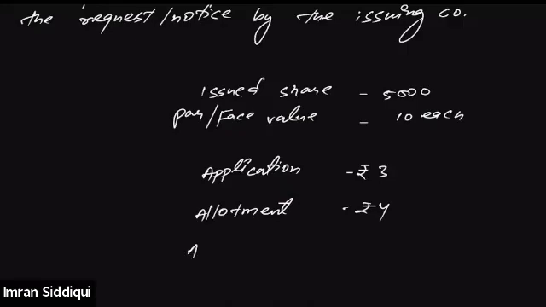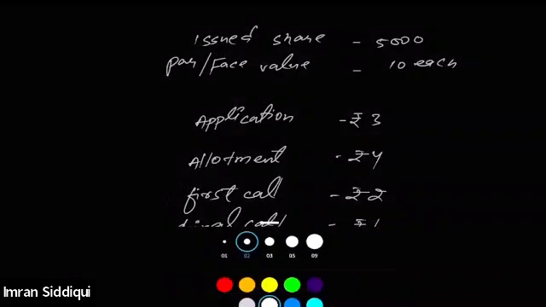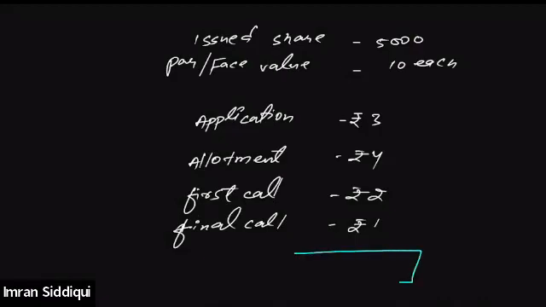And then company wants the investor to pay the first call. On first call, company requires the investor to pay 2 rupees. And the remaining amount, which is 1 rupee only, on the final call. Right? This way, company is willing to collect 10 rupees per share from the investors.